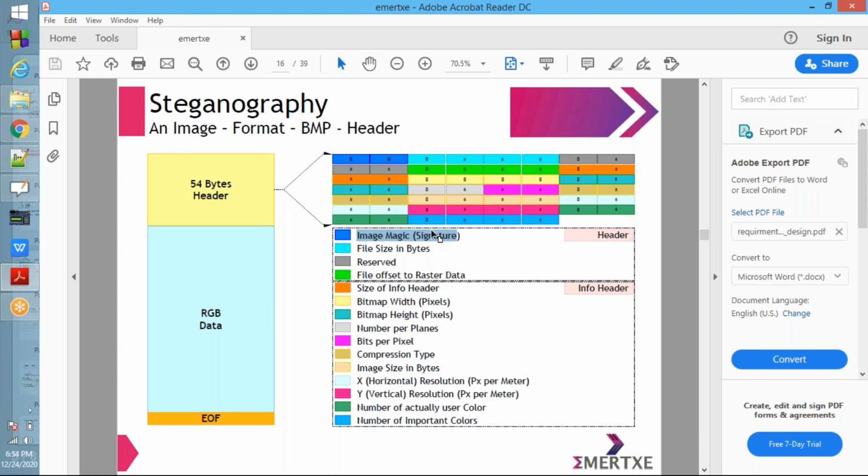These 2 bytes contain the values B and M, capital B, capital M. These values will be there. BM means it is a BMP image.